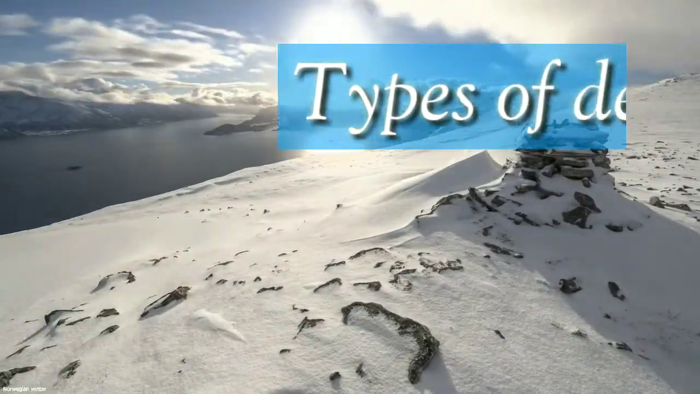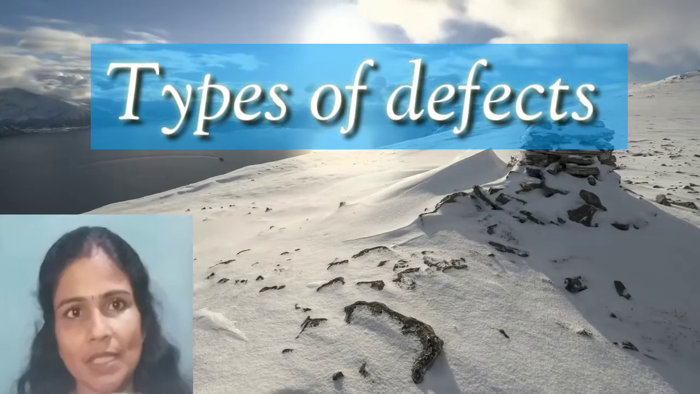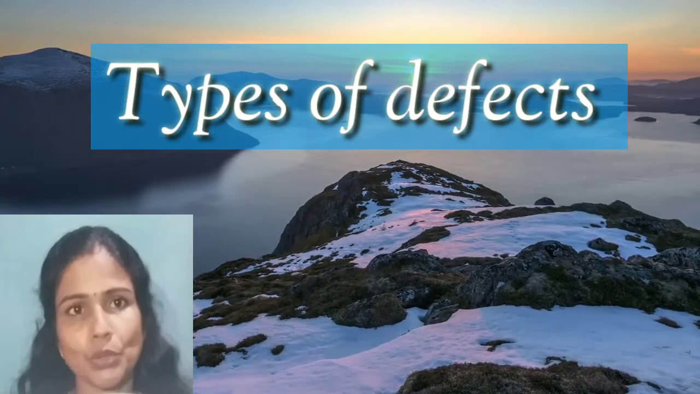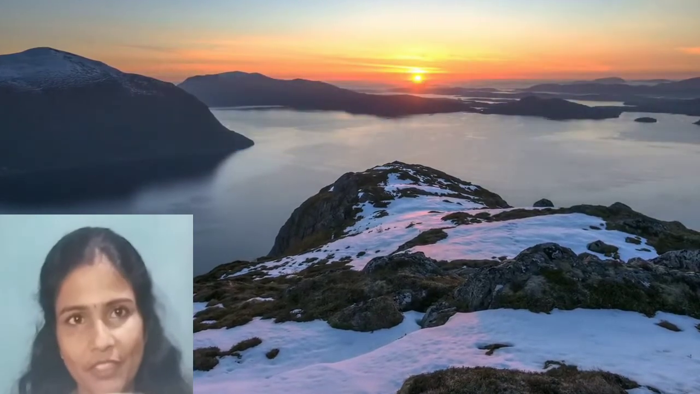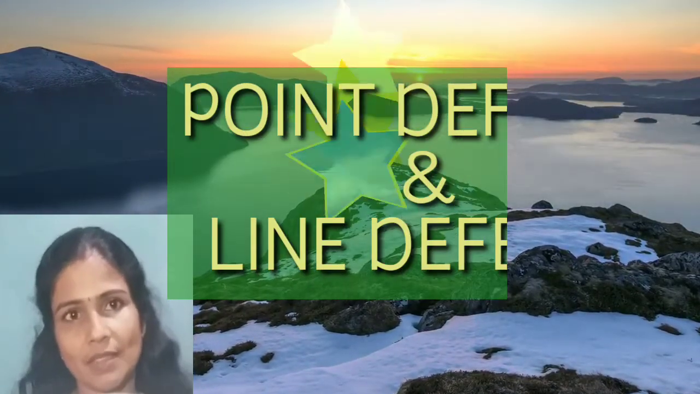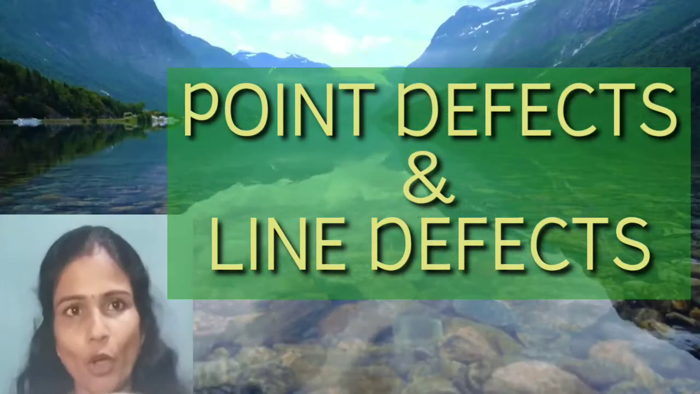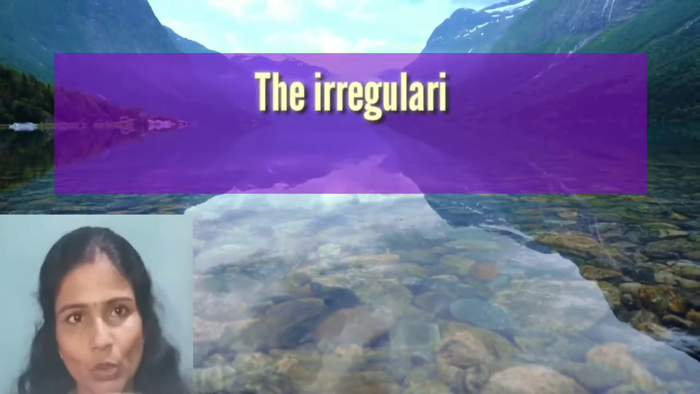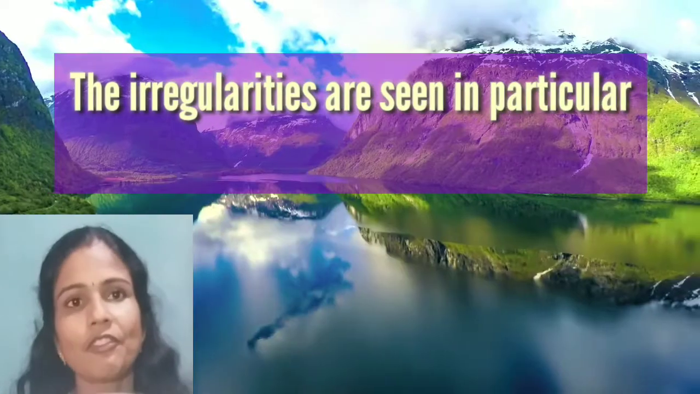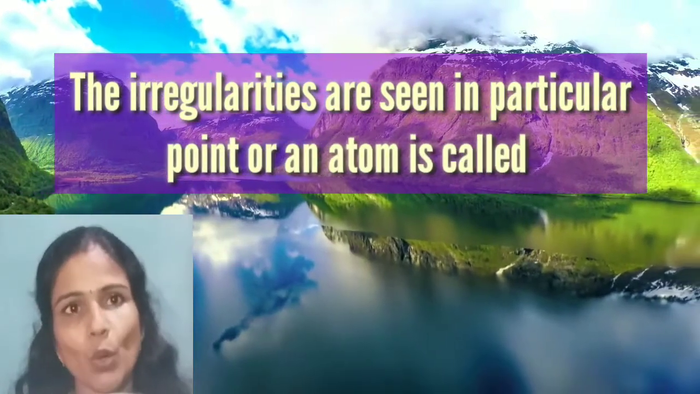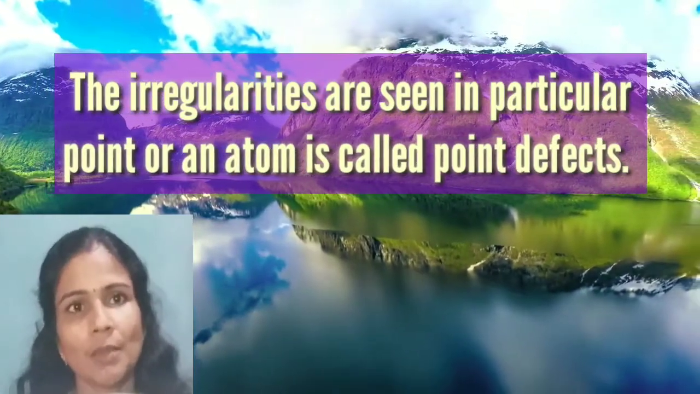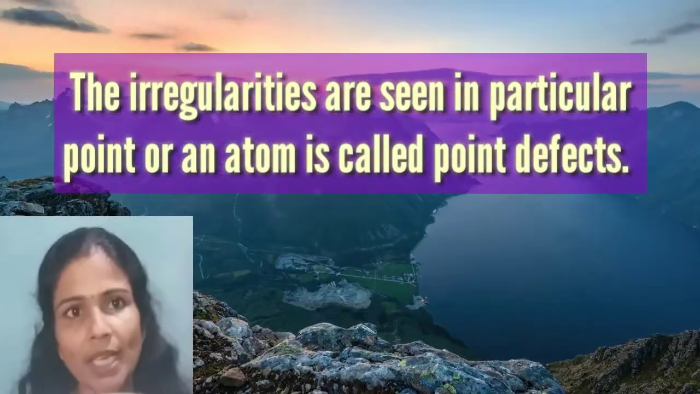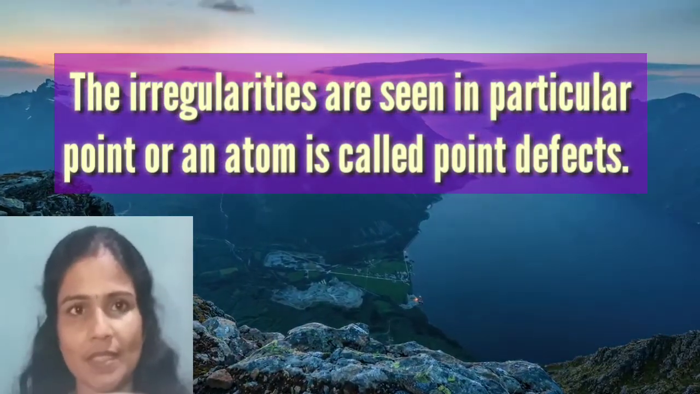Then what are the classifications of these defects? Defects are mainly classified into two types, point defects and line defects. What do you mean by point defects? The irregularities or deviations found at a particular point or an atom are called point defects. In this chapter, we discuss only point defects.